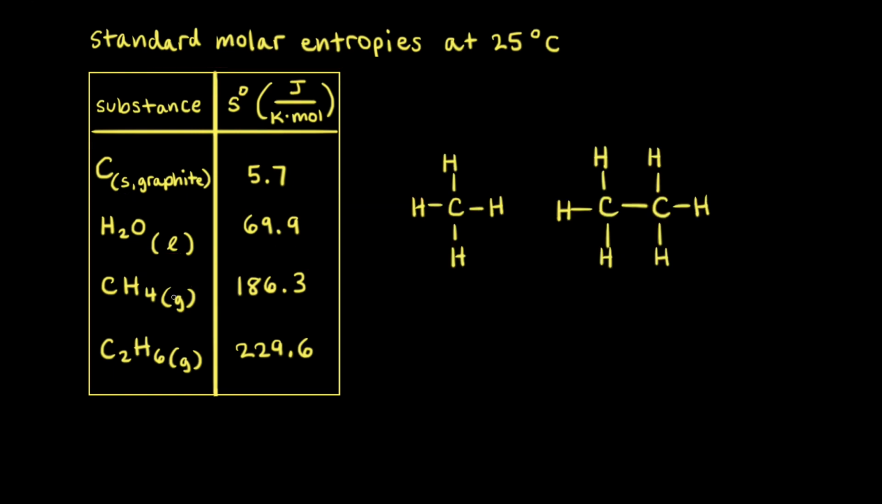Next, let's compare the standard molar entropies of two gases. Methane is 186.3, whereas ethane is 229.6. Looking at their dot structures, methane is on the left and ethane is on the right.